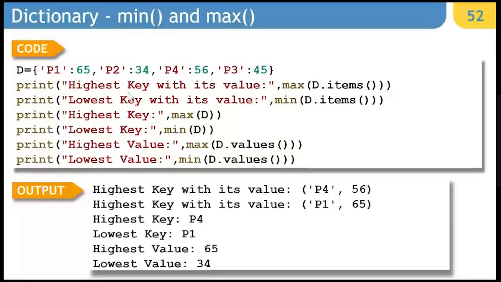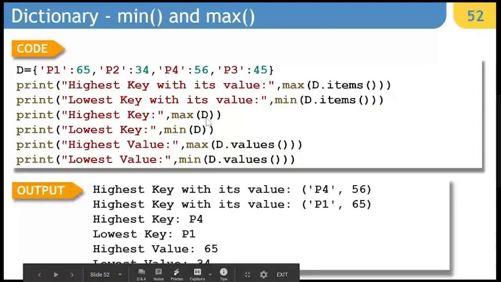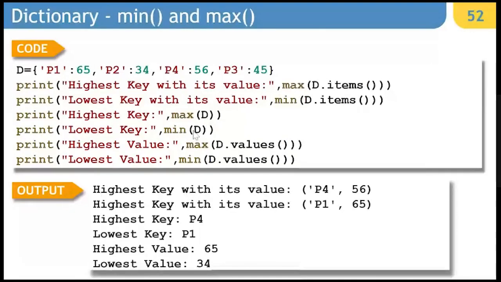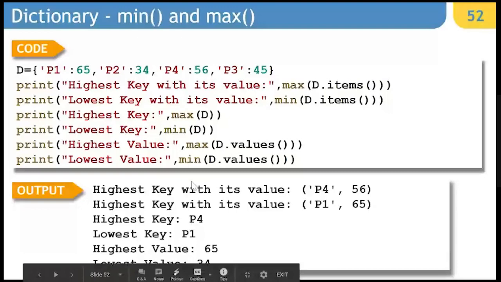Min will be P1 with 65. When I say max(d) and min(d), it is just going to look at only the keys, so it is going to be P4 and P1. If I say d.values and try to find the max out of it, it is going to be 65 and the min will be 34.